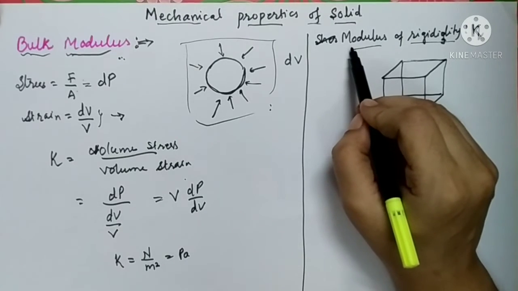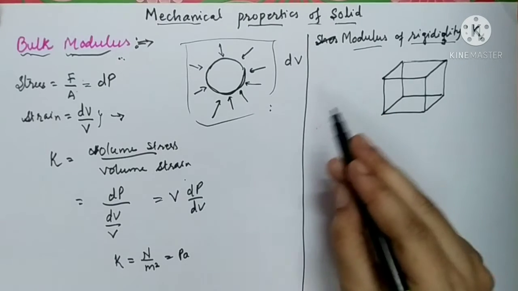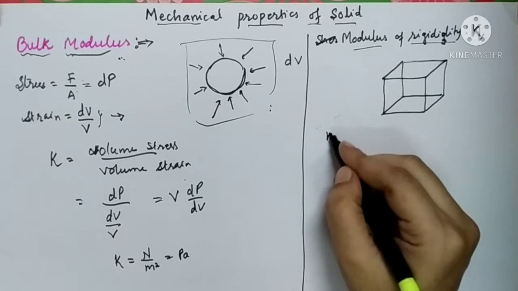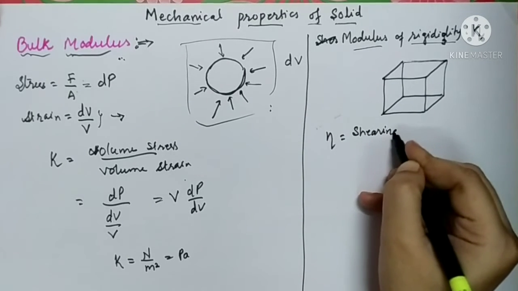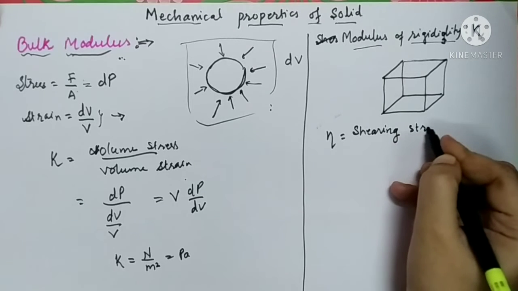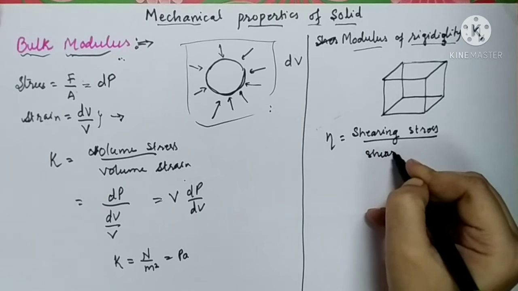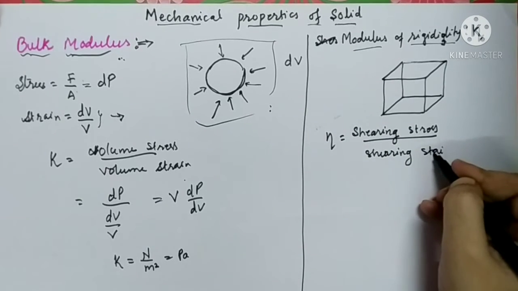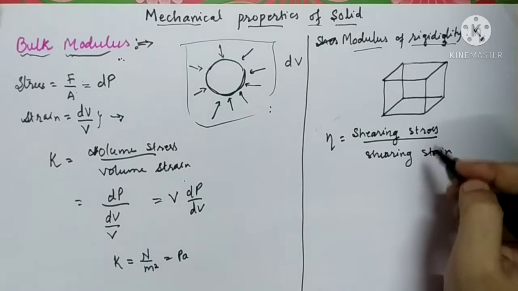As it is related to the shearing stress and shearing strain. Modulus of rigidity is defined as the ratio of shearing stress to that of shearing strain. What is shearing stress and shearing strain?